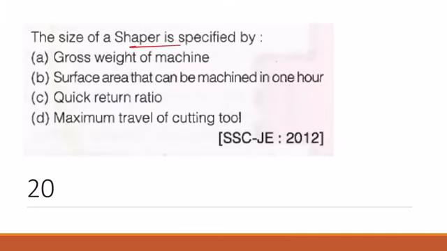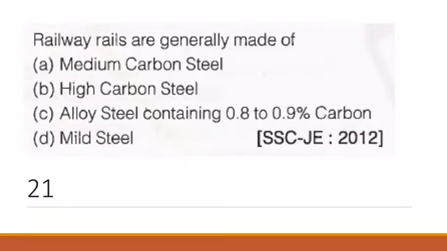Now the size of the shaper is specified by. So guys, we did a lot of questions about the shaper. The size of the shaper is specified by the maximum travel of the cutting tool. Railway rails are generally made of.